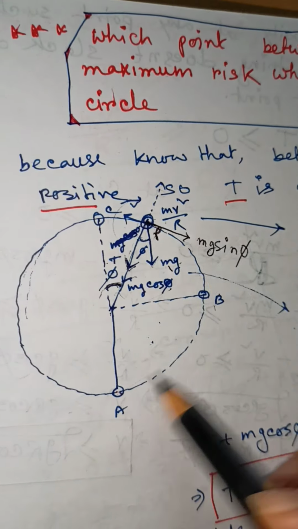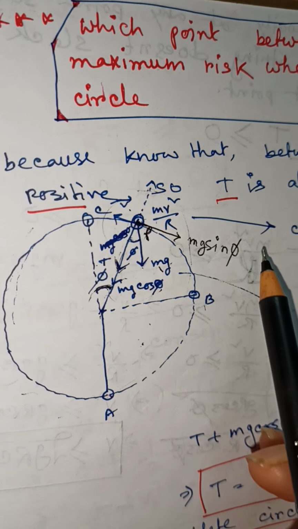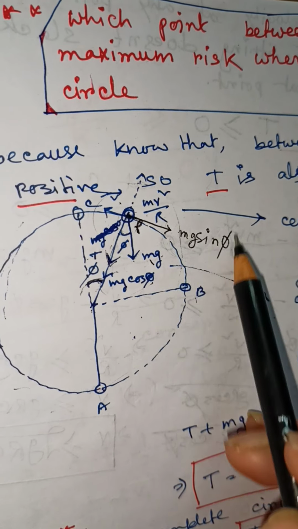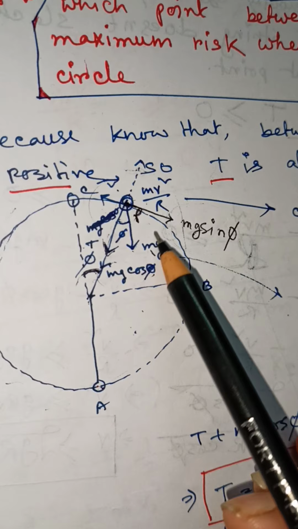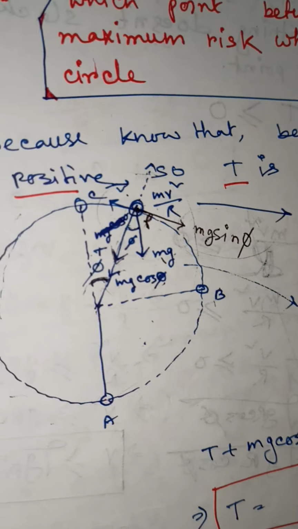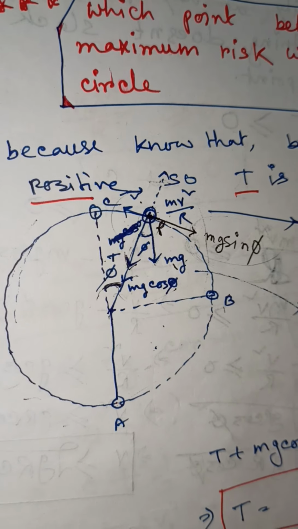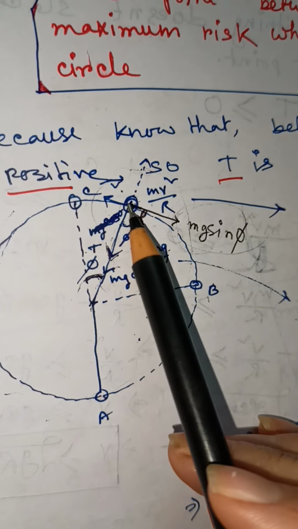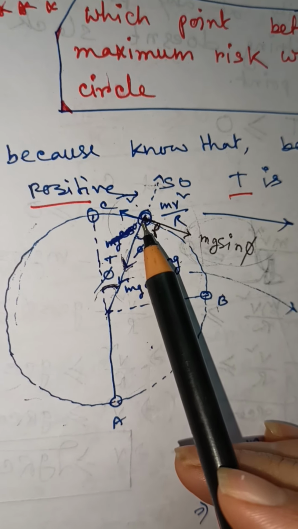In a vertical circular motion, the force mg sin phi, the component of mg, is responsible for the variable speed. That means this force changes the magnitude of velocity of this particle.